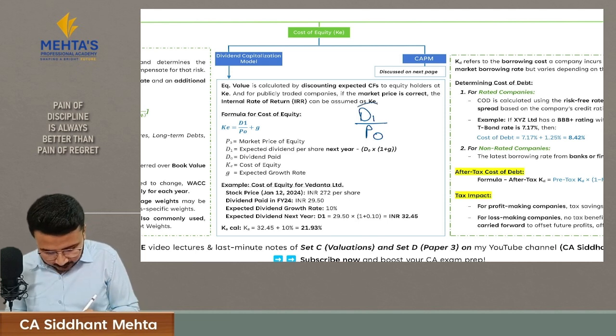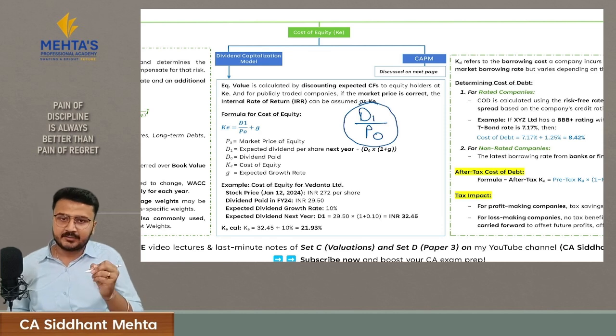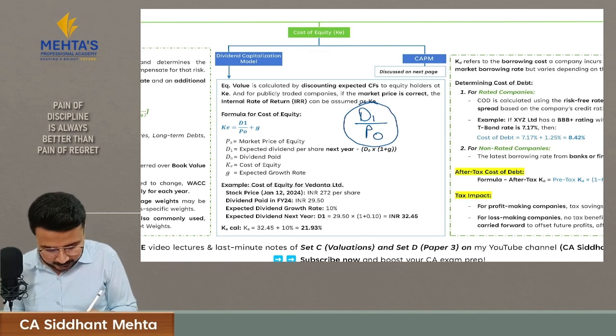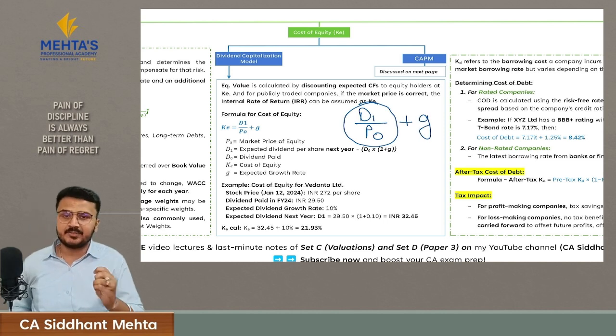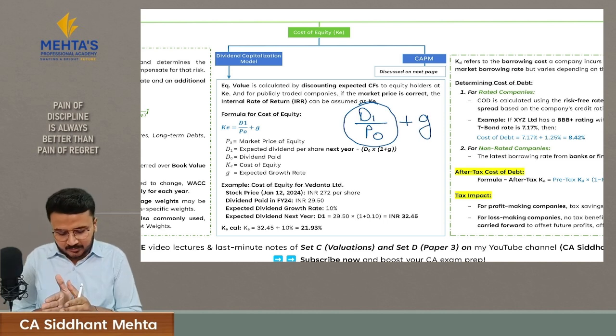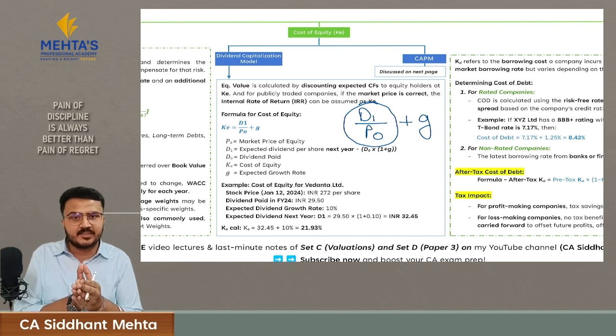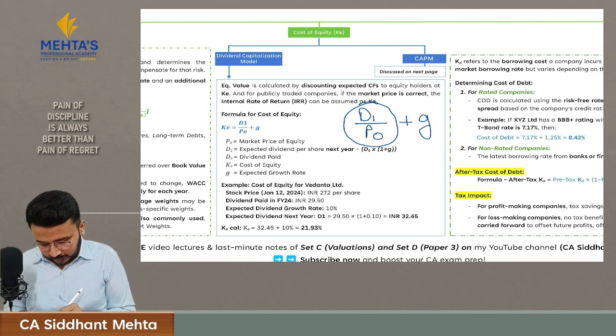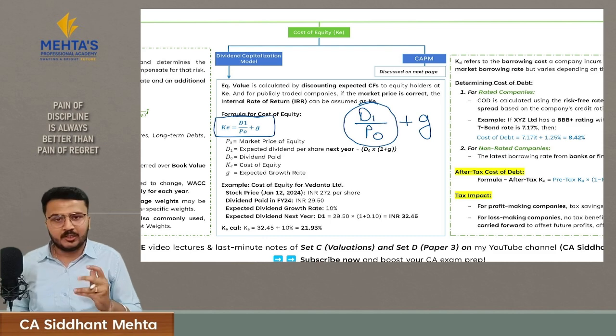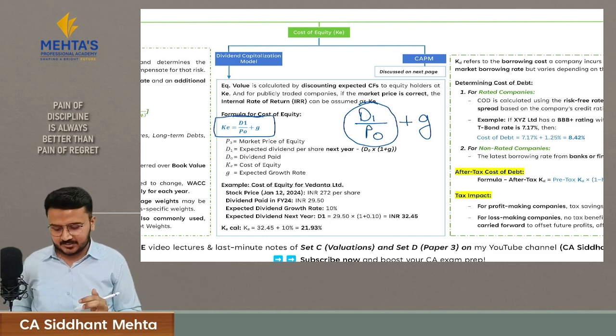So D1 by P0 will calculate the expected return from dividend. Then you will add this with G. Here G represents the capital appreciation in the company. Hence you have considered the dividend part, and you have also considered the capital appreciation part. This will help you calculate the expected return for the shareholder from this dividend capitalization model.